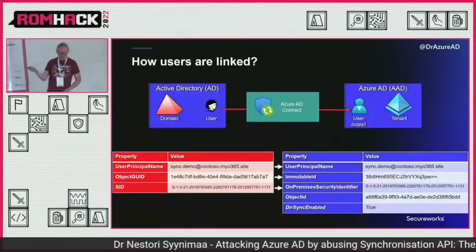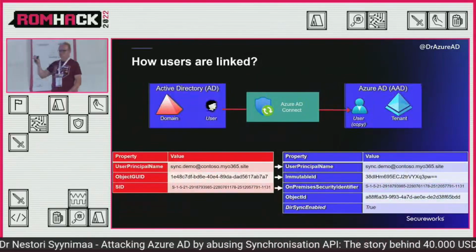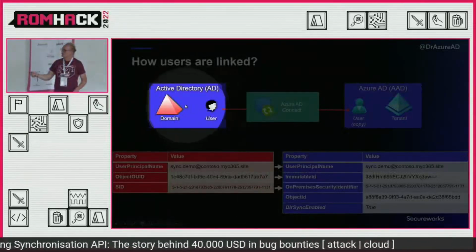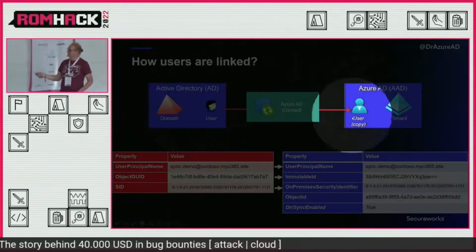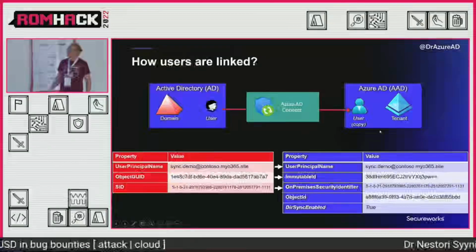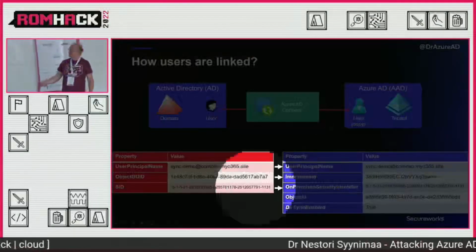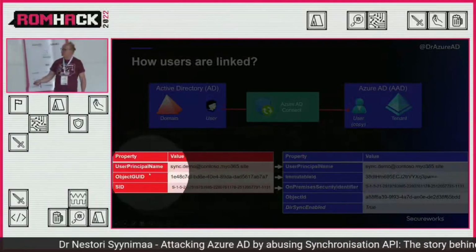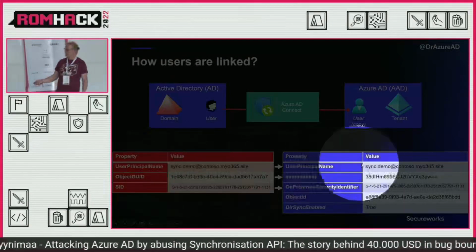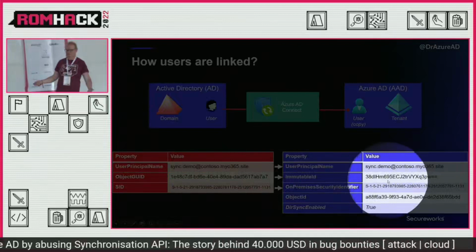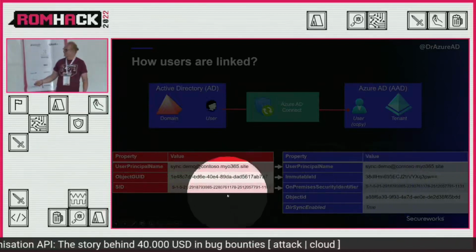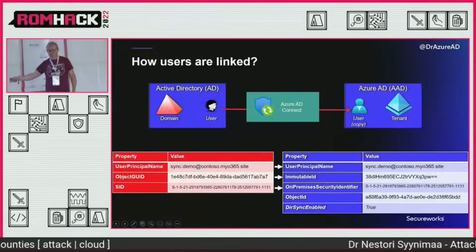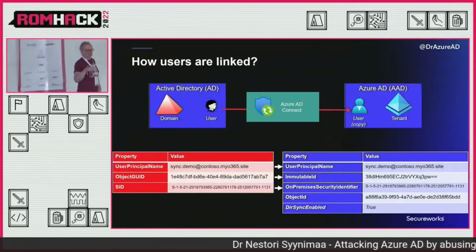Now, a little bit more technical background: how these users or objects are linked. There are users in your on-prem AD, and you synchronize them to Azure AD. You actually create a copy of that user, and there are some attributes that follow that user. For instance, user principal name comes to user principal name, right? And then your on-prem object GUID becomes an immutable ID, which is just the same object GUID, but it's base64 encoded. And then your SID comes as on-prem security identifier, and then the object in cloud has an object ID, of course. So that's the identifier in the cloud.